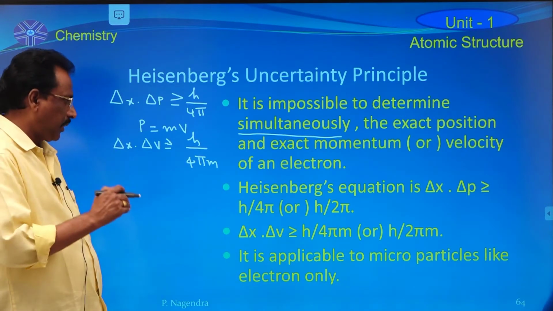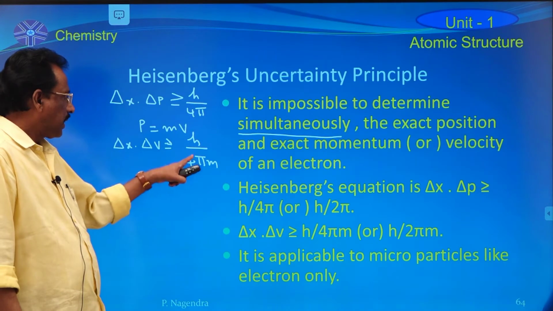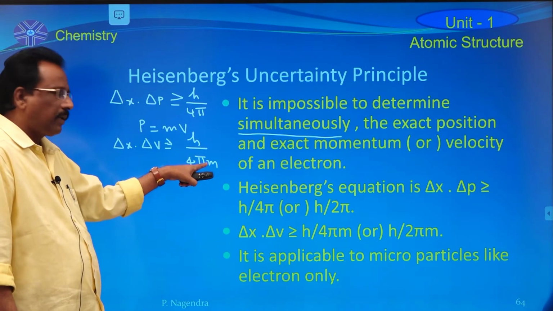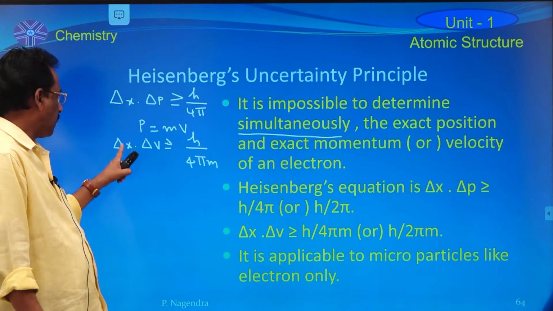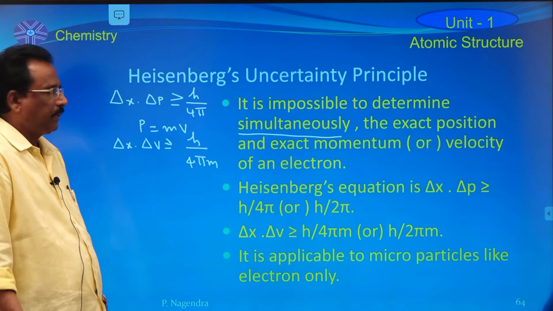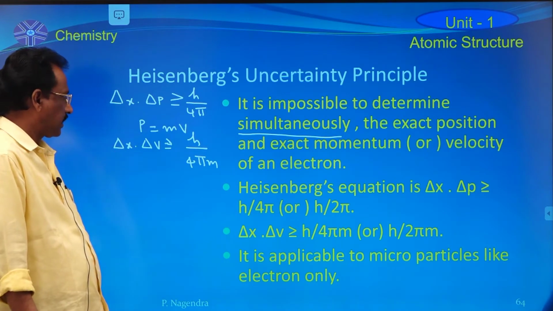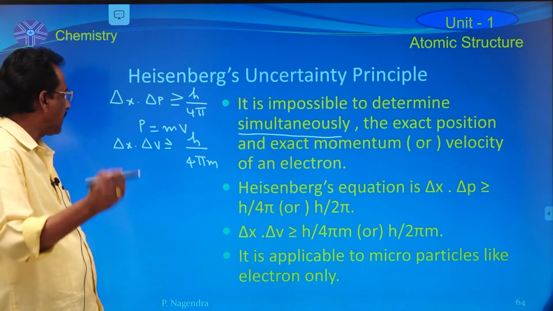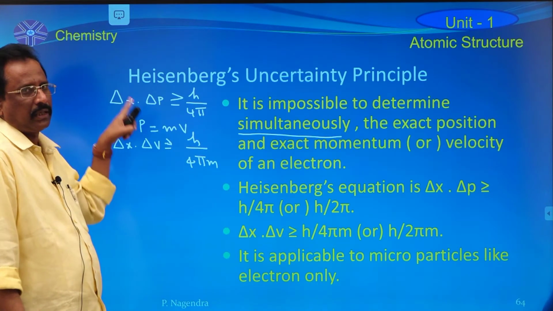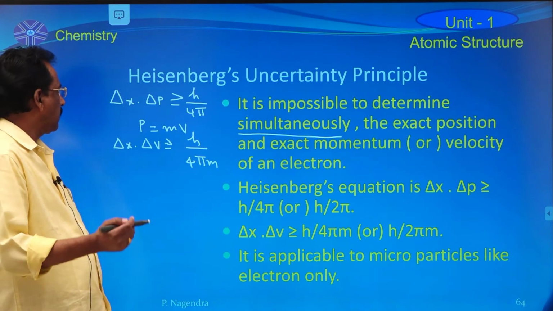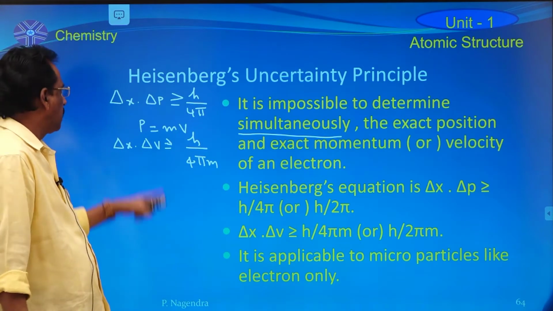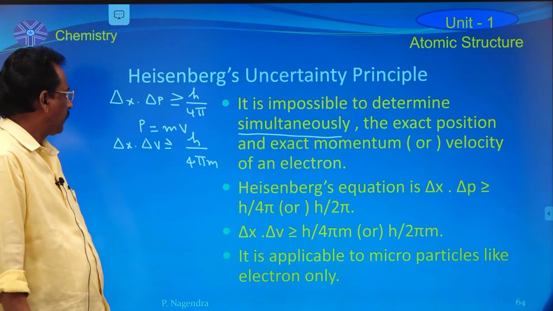A very important point in this equation is, if the particle mass is very less, the product of delta x and delta v is more. The meaning of delta x is the uncertainty in the determination of position of the particle like an electron. x indicates the position.